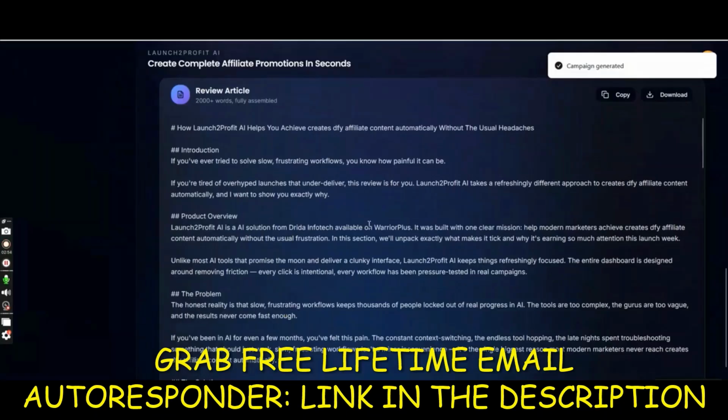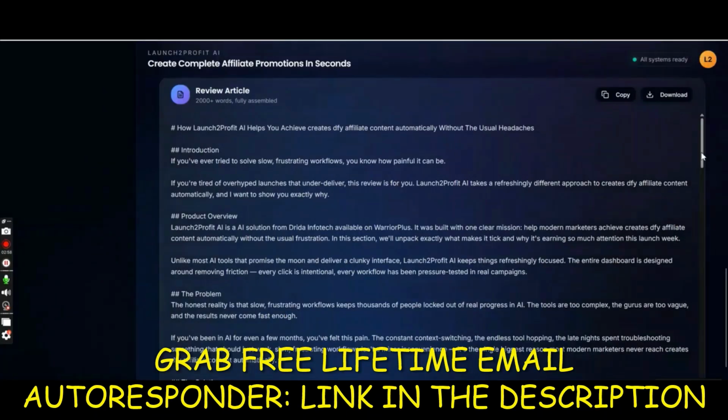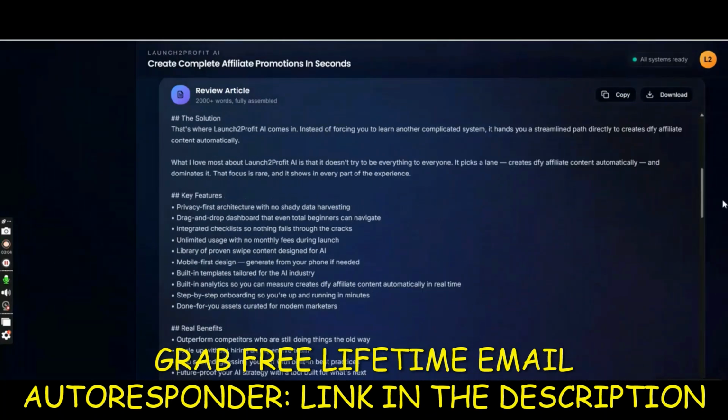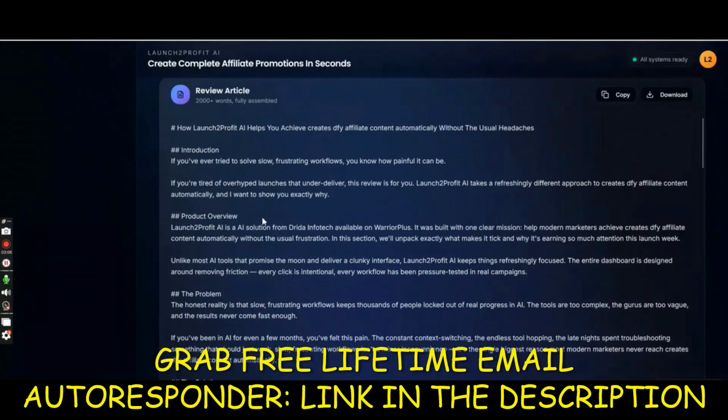Once I do that, you see the very first thing it does is create a 2000 word article. As you can see, if you scroll down, it's 2000 words long, and it's an article on Launch to Profit AI. Similarly, whatever you will be launching, whatever your product name is, it will create the article for that.